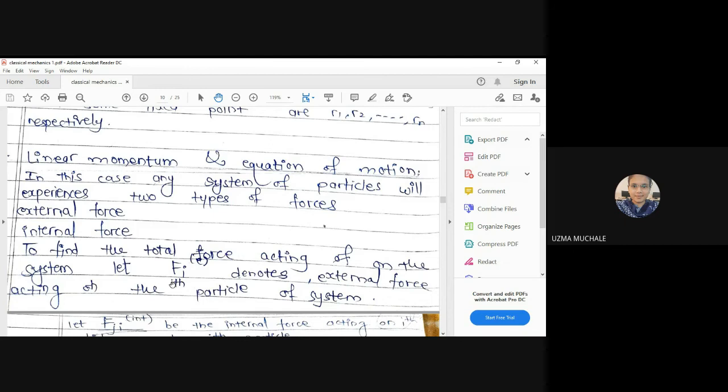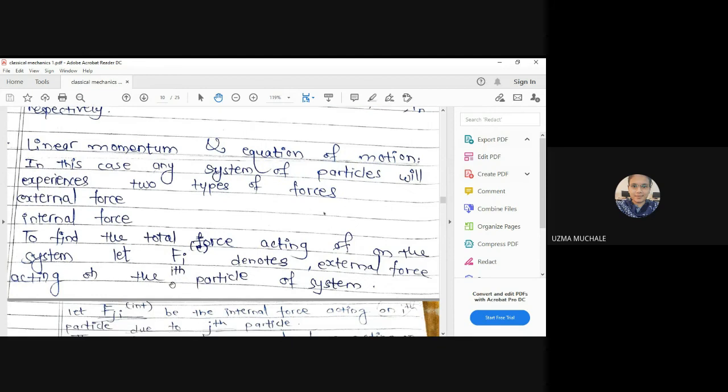That is called an external force. Internal force means what? That is nothing but the acceleration of your bike. Okay. So there are two types of forces acting on any particle, that is the external force as well as the internal force. Okay.